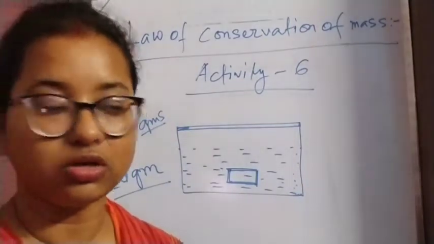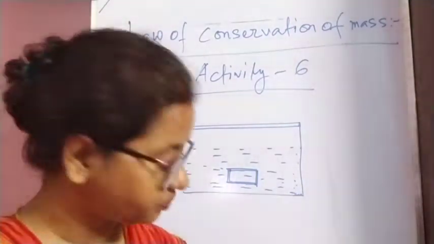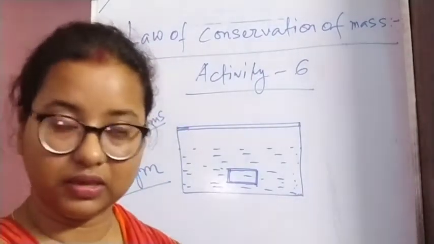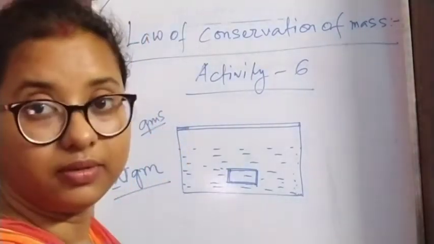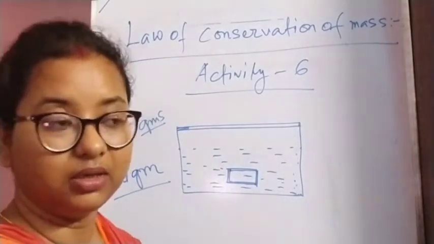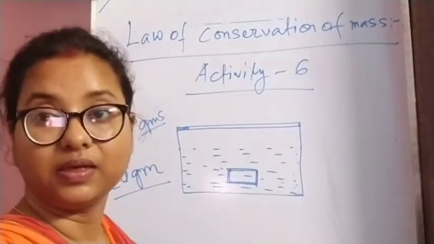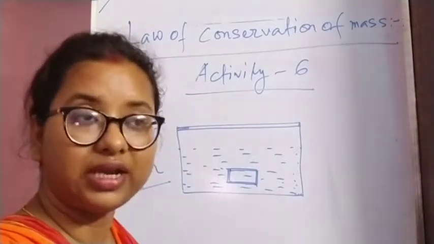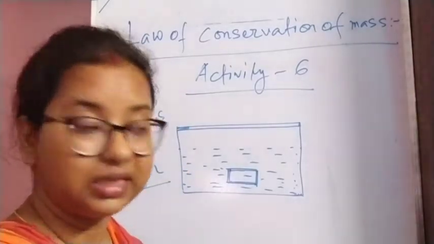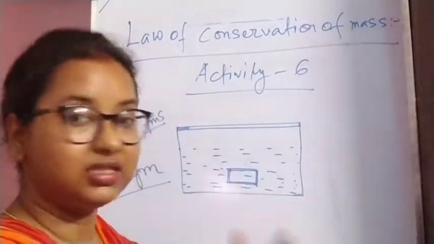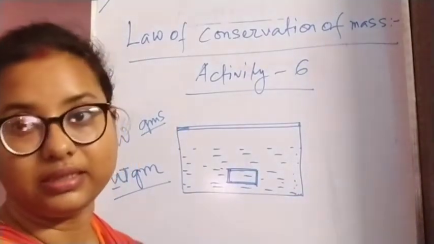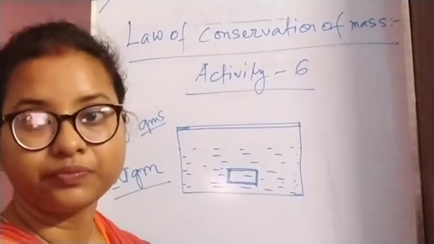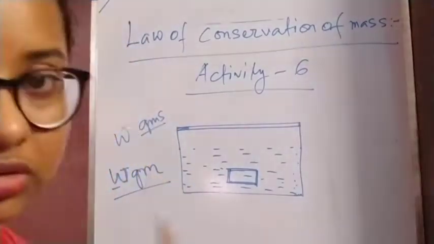That's why this will not affect it, it will cancel actually. In the last activity, the conical flask or thread or cork or whatever things we used, the same was there on both sides, the reactant side and the product side, so that will not matter. So here also the same thing.